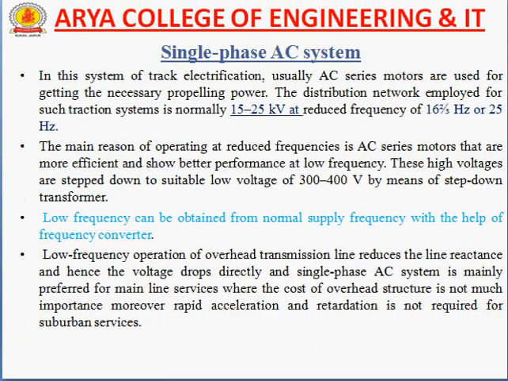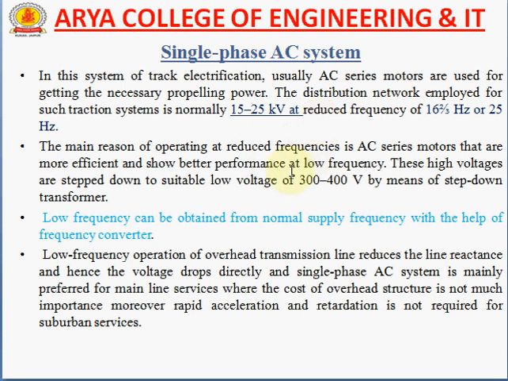Now, the second system of track electrification is the single phase AC system. In this system of track electrification, usually AC series motors are used for getting the necessary propelling power, that is, torque. The distribution network employed for such a traction system is 15 to 25 kV at a reduced frequency of 25 Hz or 16 2/3 Hz.